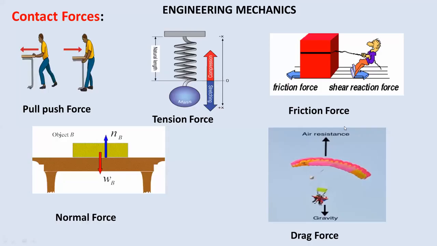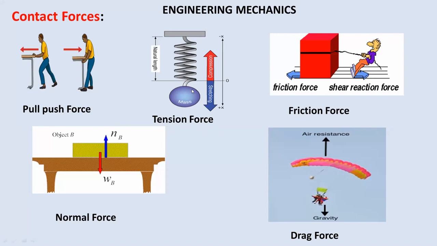So here you can see some pictures for the contact forces. In the first picture, you can see one person is applying some force on the table. So this force is a contact force, and it is either a pull or a push force. So what does pull mean? In the second diagram, this is the pull force, and in the first diagram, it is the push force.